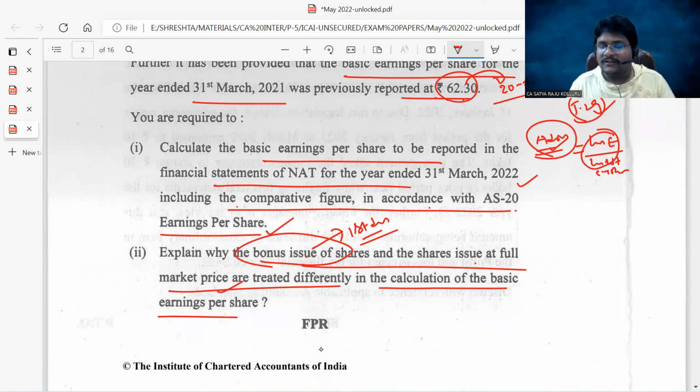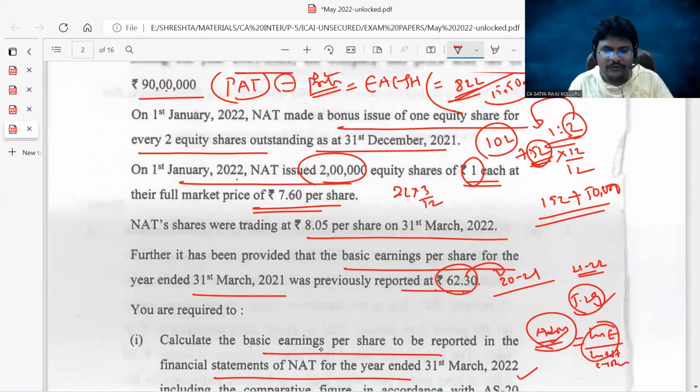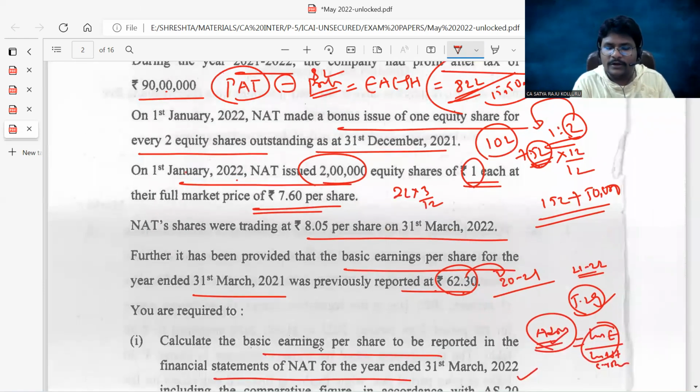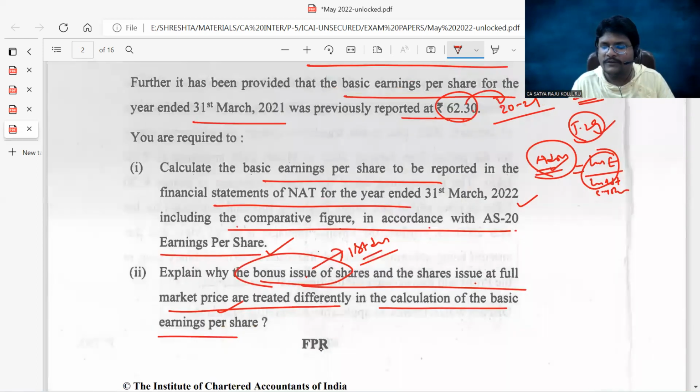But coming to the other shares which are issued at full market price, the outstanding period depends upon the date of issue of such shares. In the given question, as on 1st January 2022, 2 lakh equity shares are issued. That's why the weighted average period we consider is 3 months only. That is the difference in case of bonus issue and the other issue. That is the reason why we adjust bonus shares differently from the other shares in calculation of basic EPS.